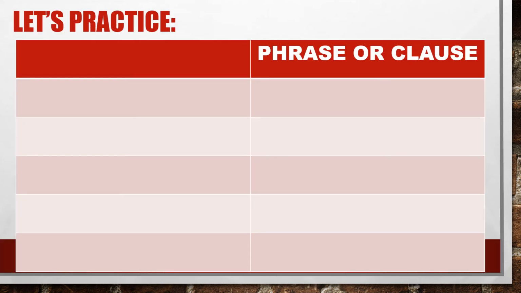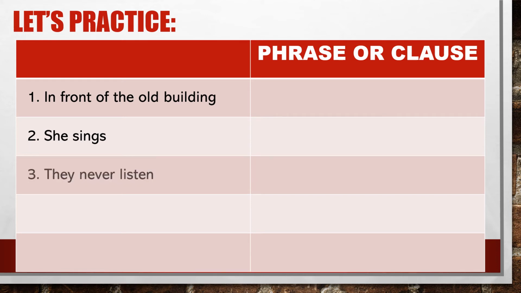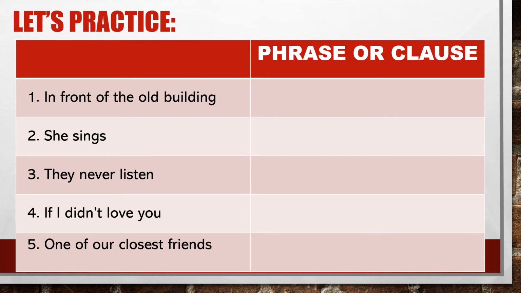Let's practice. Tell whether each group of words is a phrase or a clause. You may use the comment section below to write your answers. Let's begin. Number 1, in front of the old building. Number 2, she sings. Number 3, they never listened. Number 4, if I didn't love you. Number 5, one of our closest friends.